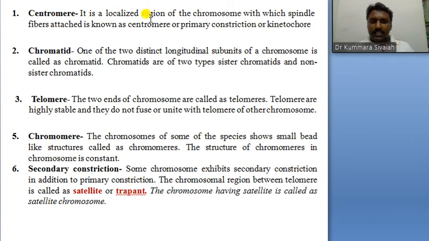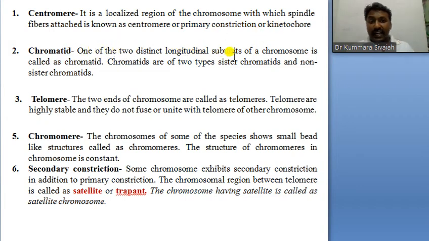The centromere is a localized region of the chromosome with which spindle fibers are attached. It is also known as the primary constriction, where the kinetochore starts. Next, chromatid.